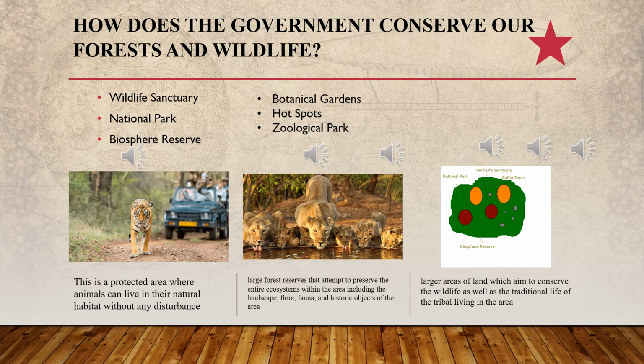Okay, next what we have here is botanical garden. A botanical garden is a garden dedicated to conservation of plant species. Its focus is only on plant species. The main aim of such botanical gardens is collection of seeds, cultivation of plants, and display of plants with their botanical name. This is done to spread awareness about common and rare plant species.